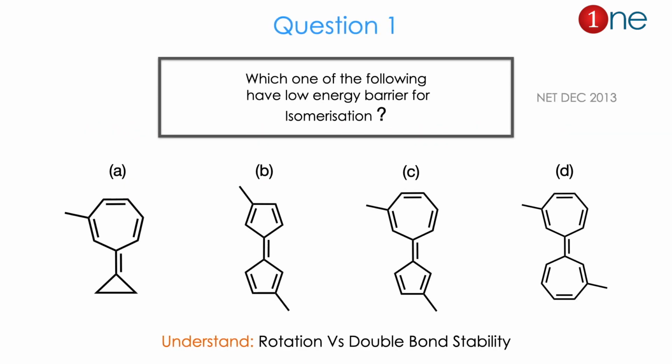Let us see question number 1. The question is really about which compound has the lowest energy barrier for the dimerization. Dimerization means the different isomeric forms. They have given 4 possible structures: a 7-member ring and 3-member ring with a double bond connected, and 5-member rings and 7-member rings, all connected through a double bond. From the question and the possible 4 answers, you might realize the question is about rotation versus double bond stability, because rotation creates the isomer here. The answer is C. Let us see how.